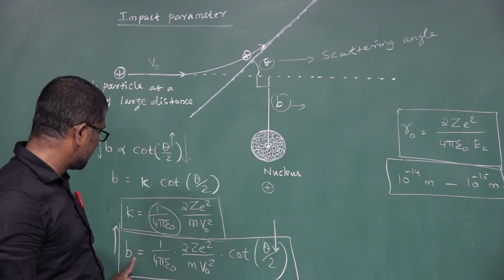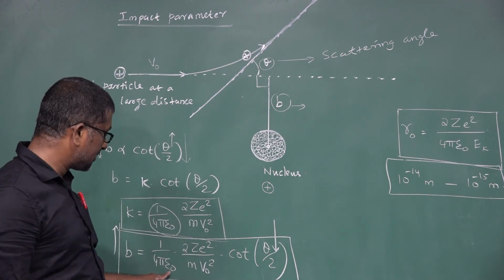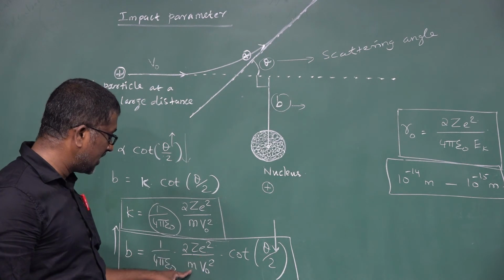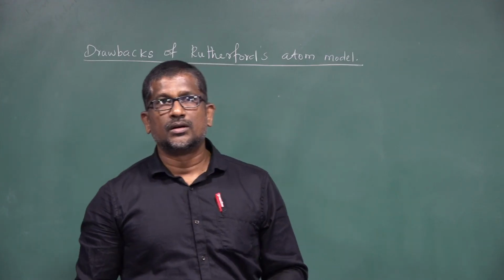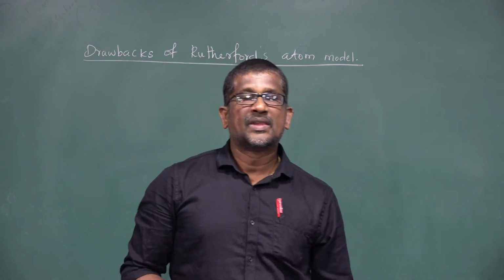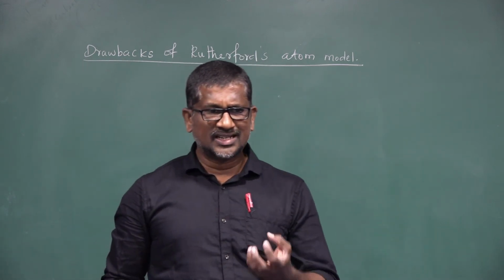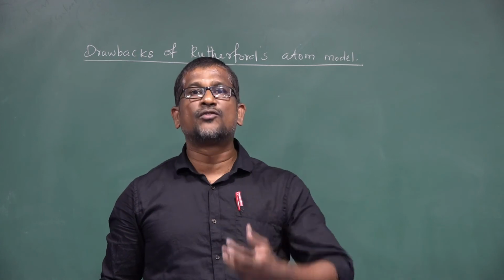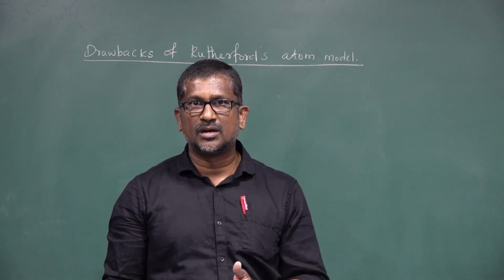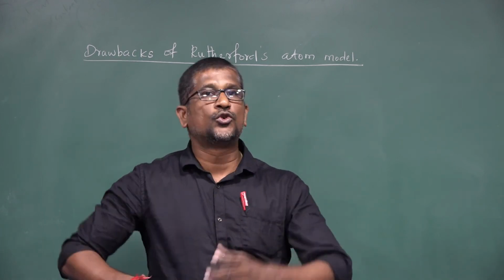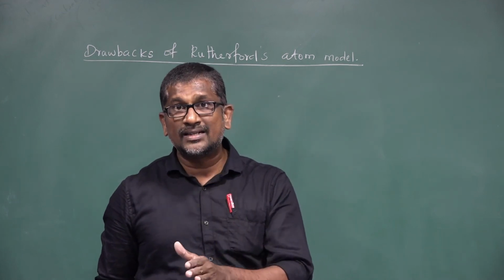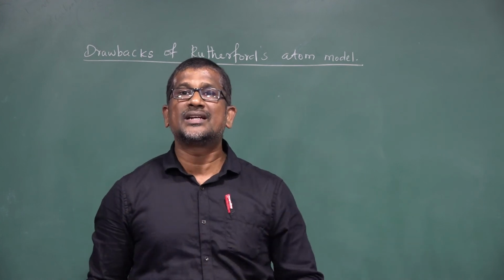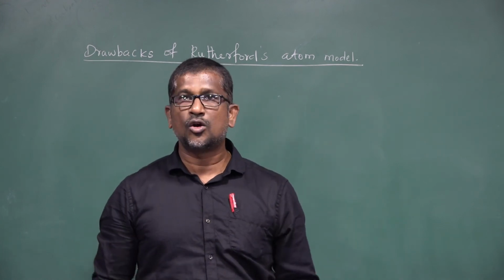The final relation is B is equal to 1 by 4 pi epsilon naught 2 Z E square divided by m V naught square cot theta divided by 2. Right, already I told you, the results obtained from the alpha particle scattering experiment are summarized as Rutherford's atom model. The Rutherford atom model is nothing but the results of the alpha particle scattering experiment by a thin gold foil.